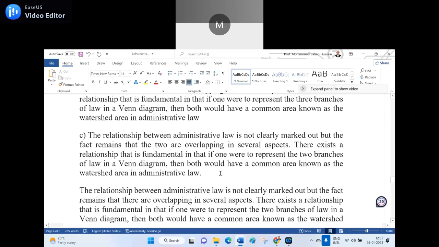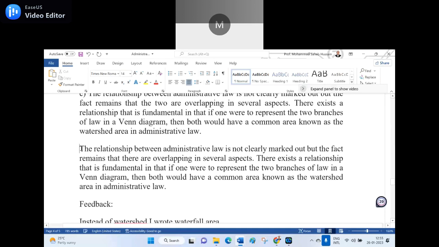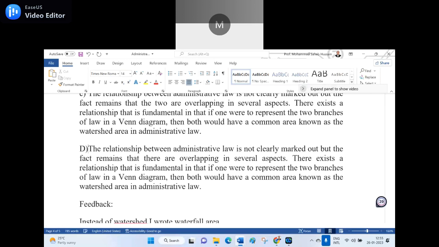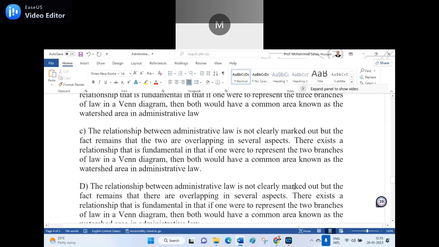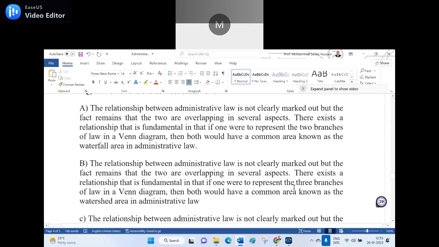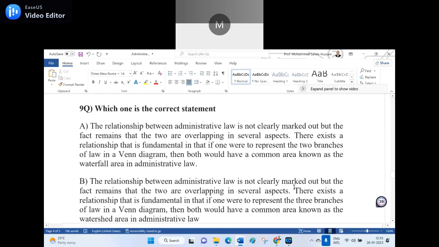And the last option is D, which goes in this manner: the same statement with the two branches of law and the watershed area. So among the options A, B, C, D, which one is the correct statement?